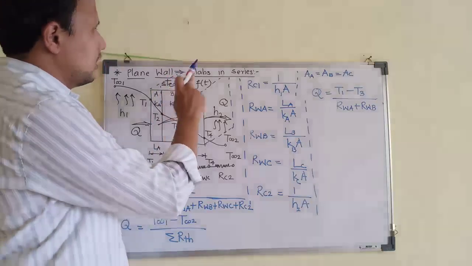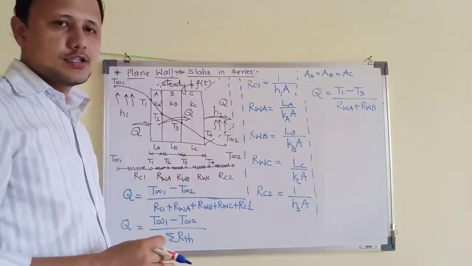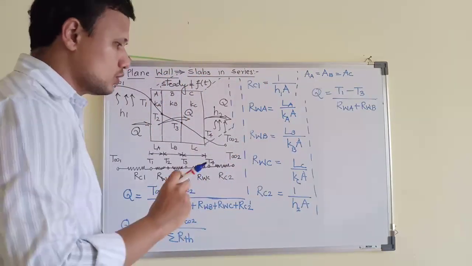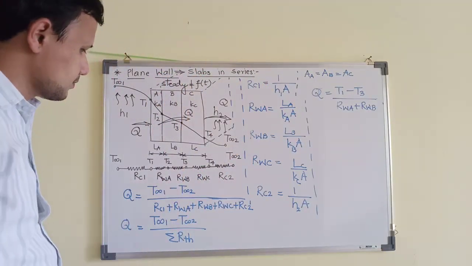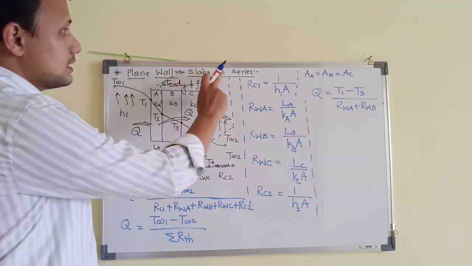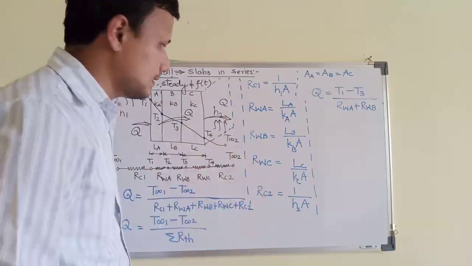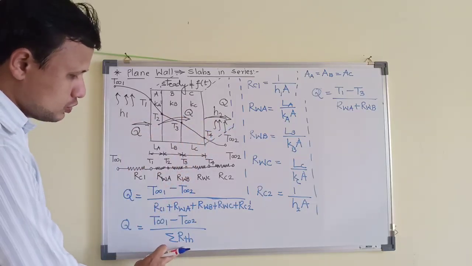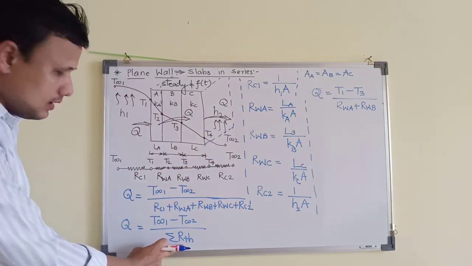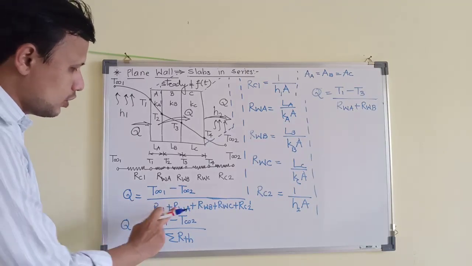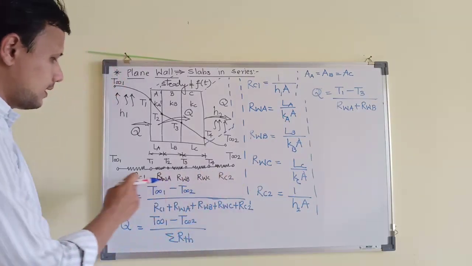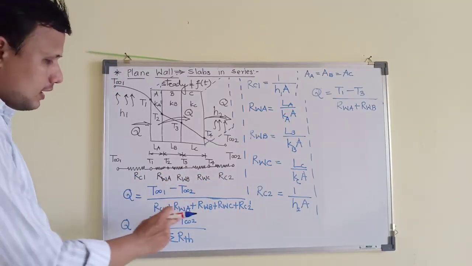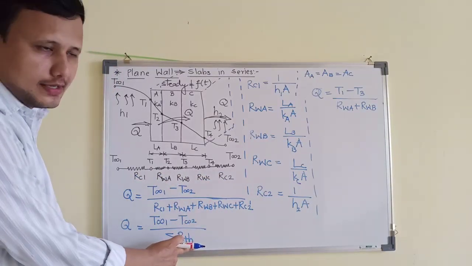This is plain wall slabs in series. In the next session we will see the plain wall which will be having slabs in parallel. So now in this case what did we observe? In case of slabs in series, हमें अभी ये physically क्या बताएगा? जब slabs series में होते हैं तो उस वक्त आपको जो total thermal resistance मिलता है, it is simply summation of all the thermal resistances in the path. रास्ते में आने वाले सारे thermal resistances का आप summation कर दो, आपको total thermal resistance मिल जाएगा.